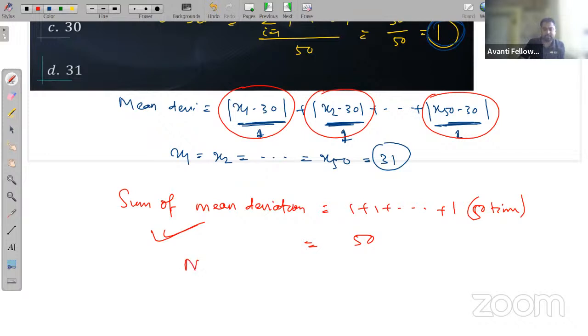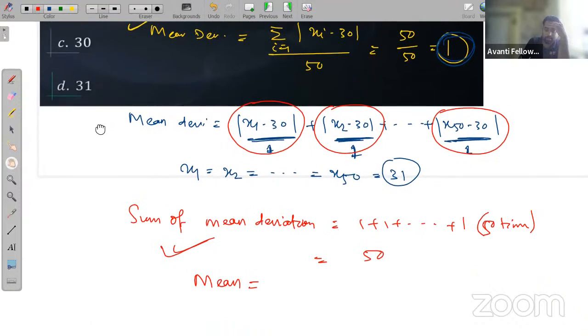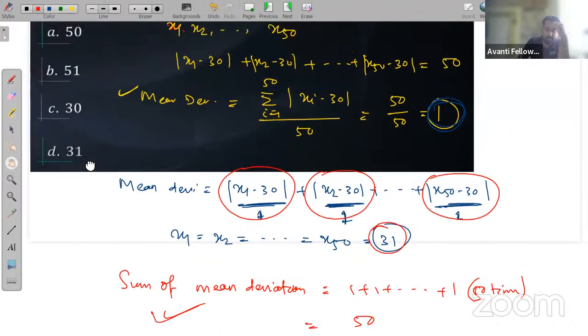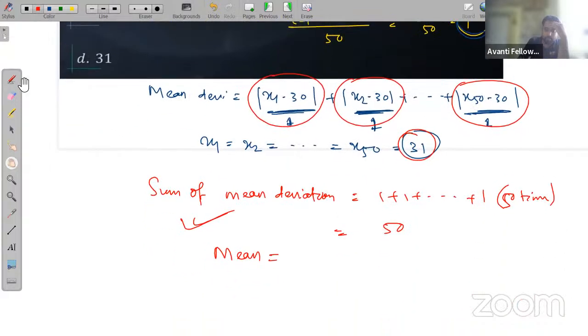Then what will the mean be? Anyone can answer?